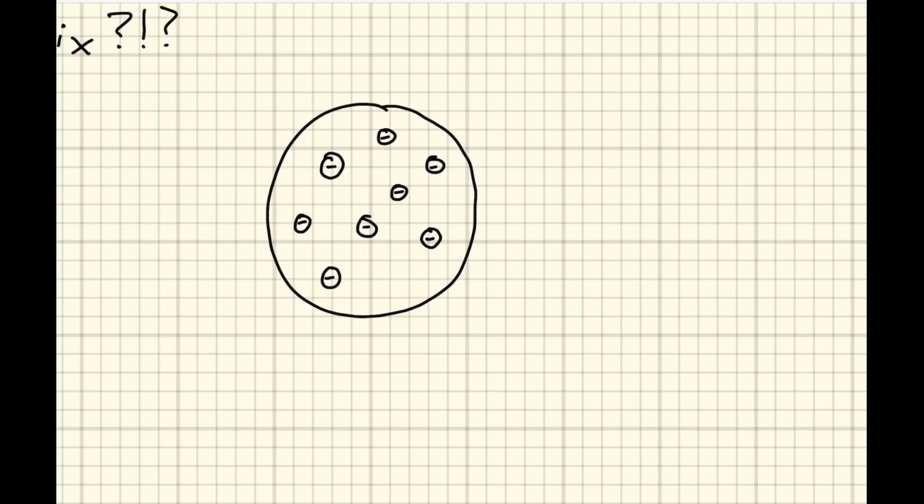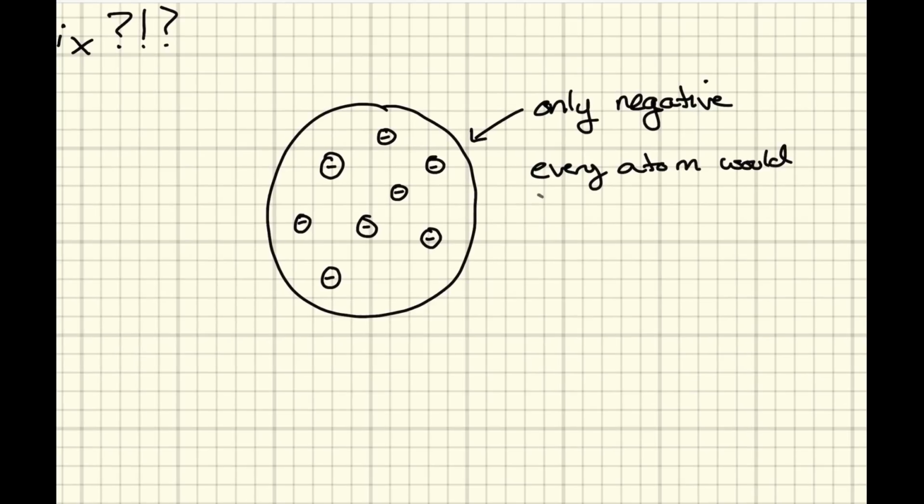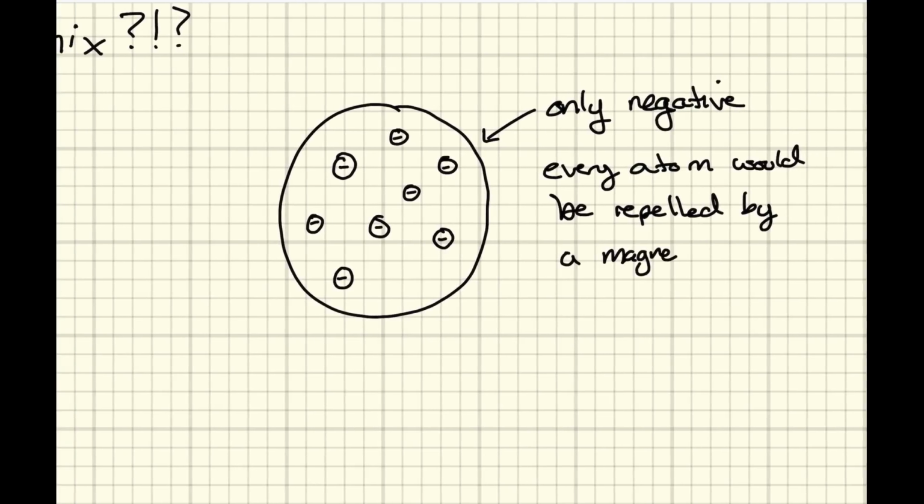And if we left it at that, that wouldn't work, because they knew that in measuring material, it had relatively no charge. For instance, if I were to go up to some nitrogen gas or oxygen gas and hold up a magnet, if the atoms were only negative, then every atom would be repelled by a magnet.